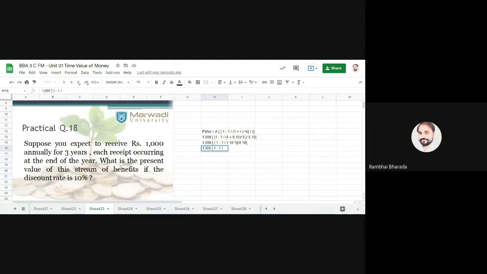You will get 1.331. Okay, divide by 0.10. So the 1000 in a bracket 1 minus 1 upon 1.331, we will get 0.7513 upon 0.10, bracket over.